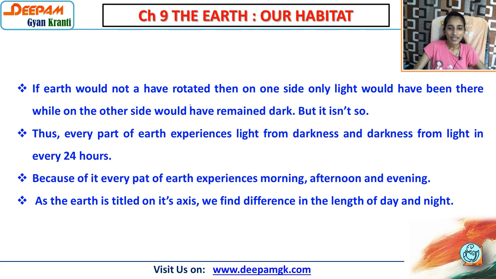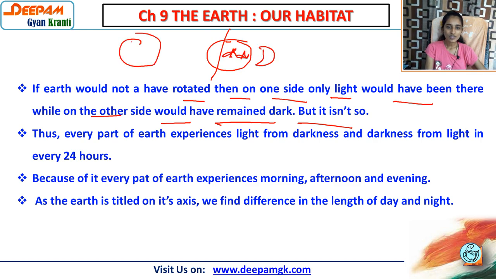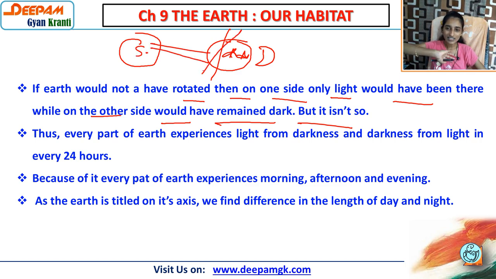If the earth did not rotate, then on one side only light would have been there, while the other side would have remained dark. I already told you कि अगर वो रोटेट नहीं करती तो ऐसा हो सकता है कि जो पार्ट में सपोज यहाँ पे तो डे है and here we have the night, and you can see here the moon and here we have the sun. So throughout the whole year, मतलब पूरा जब अर्थ का जितना भी एग्जिस्टेंस होगा वहाँ तक यहाँ पे डे होगा और यहाँ पे नाइट. So it is not possible. What is the reason behind it? The rotation of the earth.